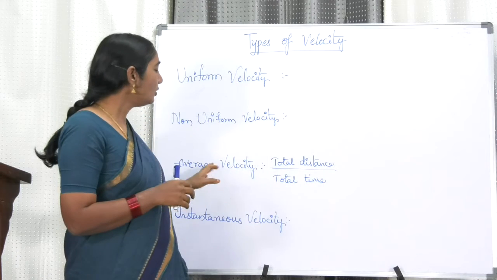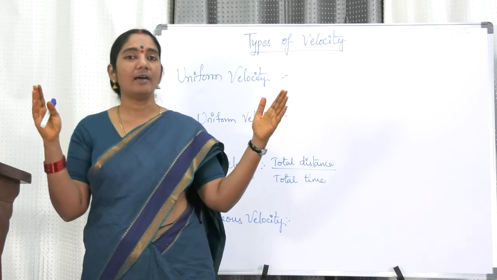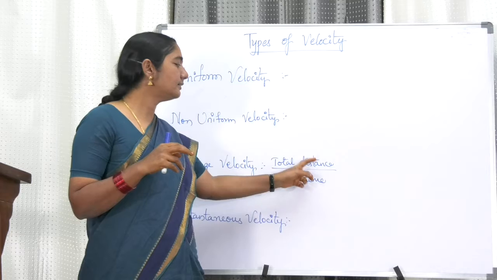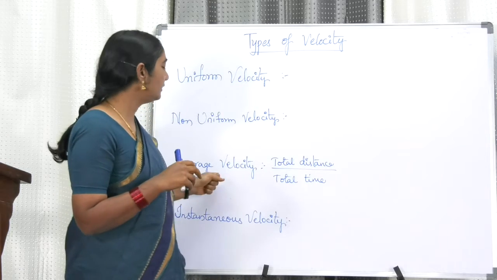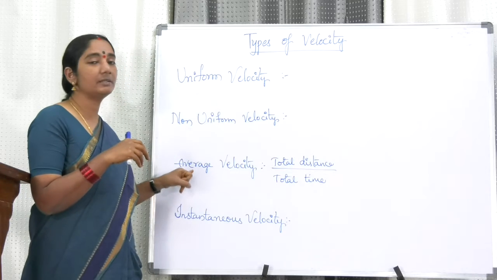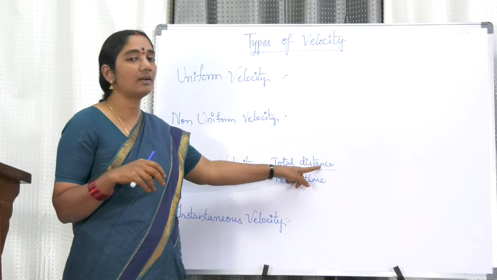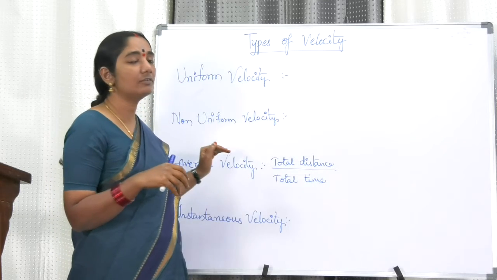But on the whole, there is an average velocity. For the whole journey, the average velocity is the total distance divided by total time. See, this is important. Many problems will be asked from this area. Average velocity is the total distance covered divided by the total time taken. That is called the average velocity.